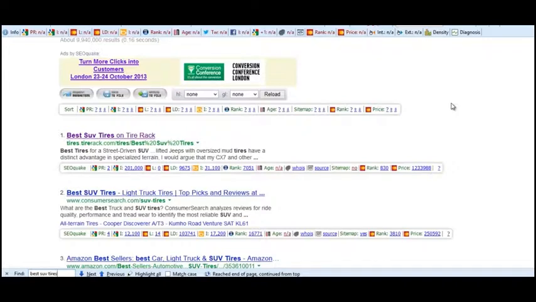So if you see a SERP that happens to have a lot of page authority, a lot of domain authority, and they're actively targeting those keywords with solid on-page SEO, that may not be the best keyword. On the other hand, if you see a lot of low page authority, low PageRank results that don't seem to be specifically targeting that keyword very well, that's a keyword you may want to go after.